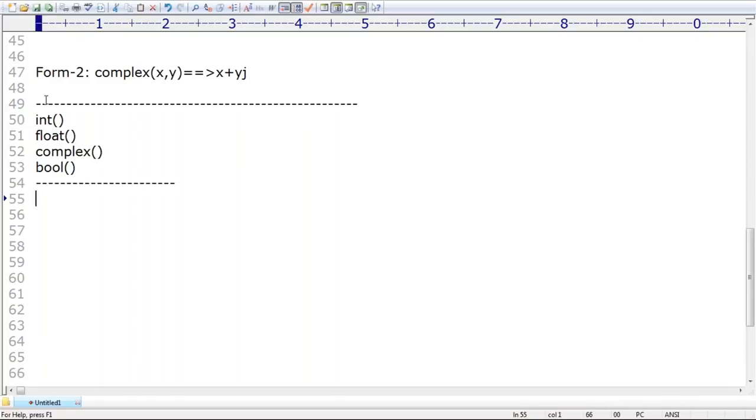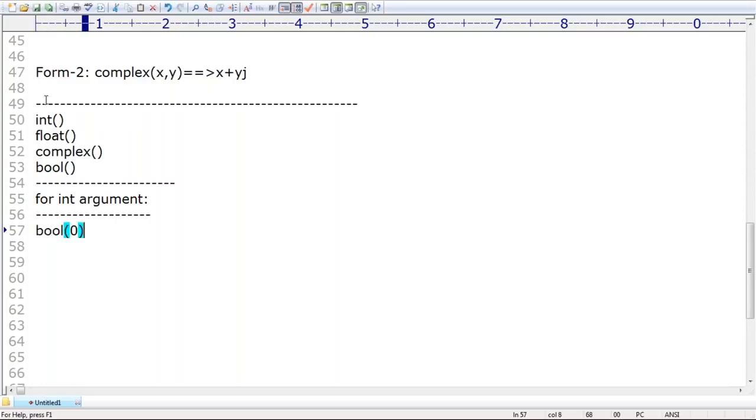What is the purpose of the bool function? The name itself indicates it, and with your previous knowledge you can tell: to convert other types to Boolean type. Now take very special care, all possibilities I'm going to discuss. For an int argument, what is the behavior?